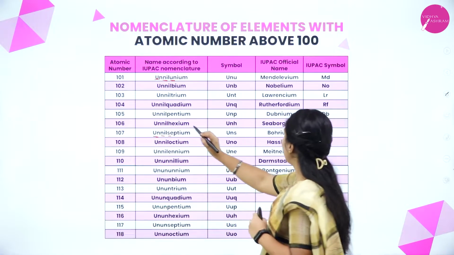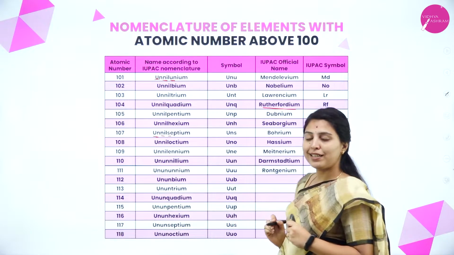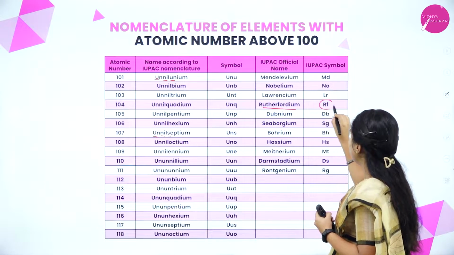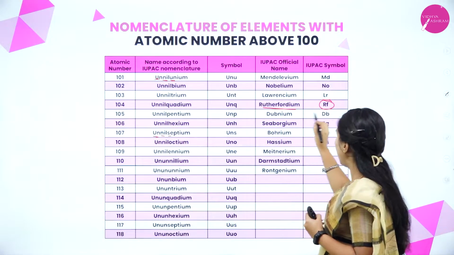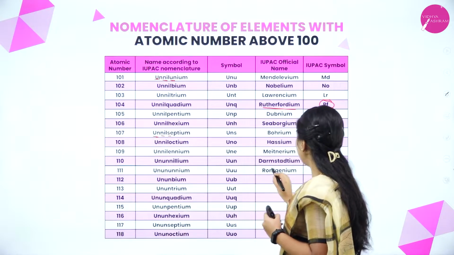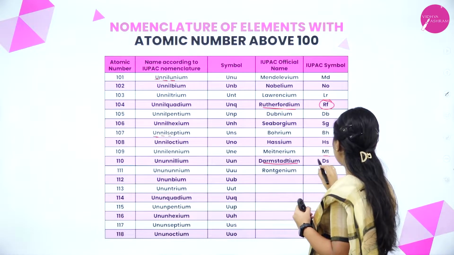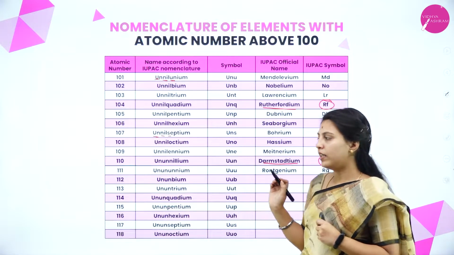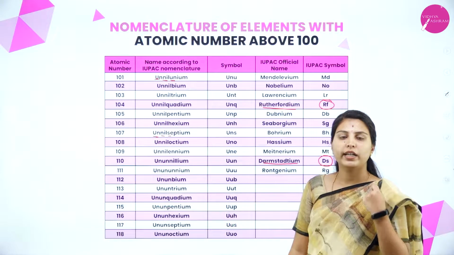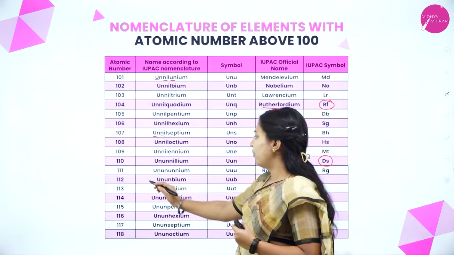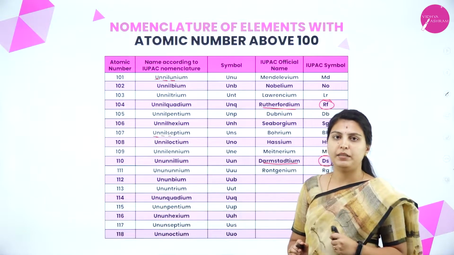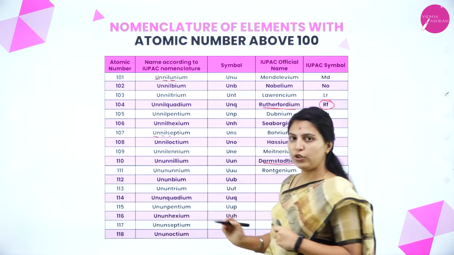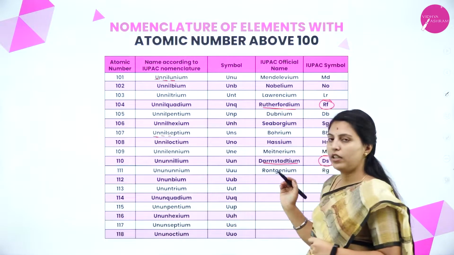See here, 104 they have named officially, that is Rutherfordium. After giving that official name, they symbolize it with the IUPAC symbol, that is Rf. If you see 110, Darmstadtium, with the IUPAC symbol Ds. Like this, till 111 they have named, and yet they have to get the official names after the 112 atomic number element. These are the IUPAC nomenclature names they have noted.